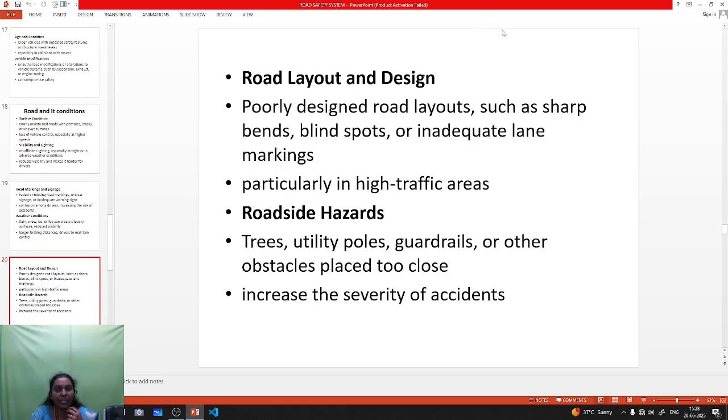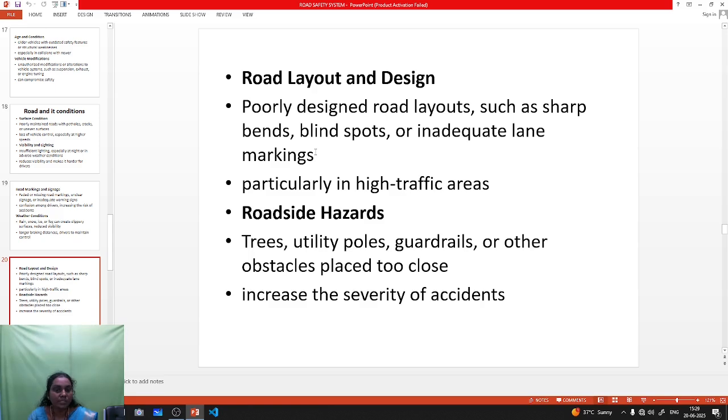Next one is road layout and design. Poorly designed road layouts, such as sharp bends, blind spots and inadequate lane marking, are some reasons. Then carriageway width is reduced, or overtaking distance is reduced. This type of road marking or road alignment may lead to accidents, particularly in high traffic areas, where it definitely leads to accidents.